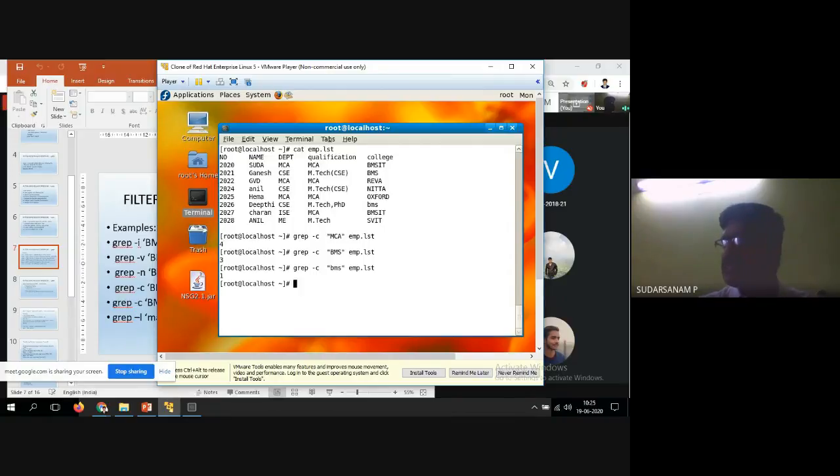Now multiple files also you can count. So now I'll go for the other one, emp1.lst. See, now in the first file it is available only 1, and in the second file it is 0. So now I'll go for Anil, because there it is available, and here also it is available.